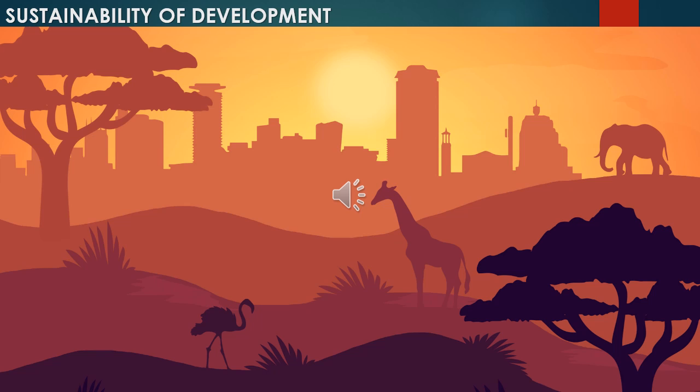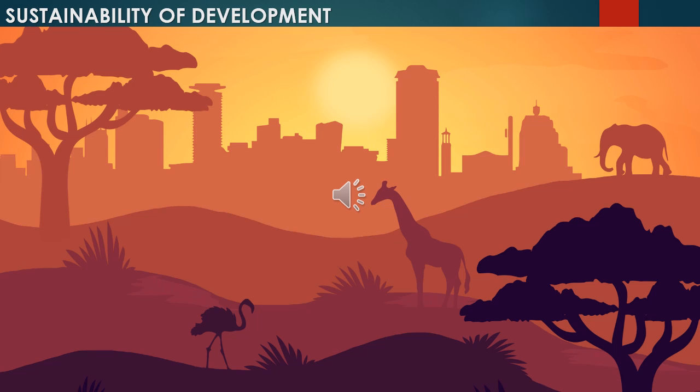Sustainability of development is comparatively a new area of knowledge in which scientists, economists, philosophers and other social scientists are working together.